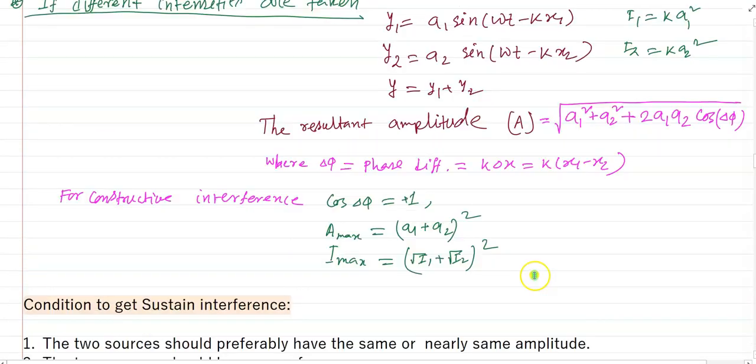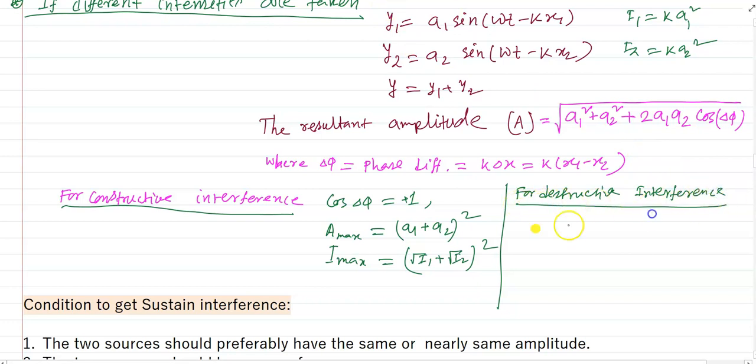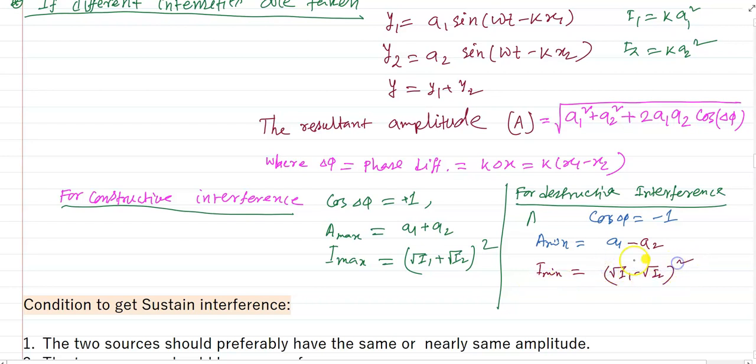Then for destructive interference, cos del phi will be minus 1, then Amin equals A1 minus A2, and Imin will be root over I1 minus root over I2 whole square, or we can say k into A1 minus A2 whole square. These are the relations for constructive and destructive interference.